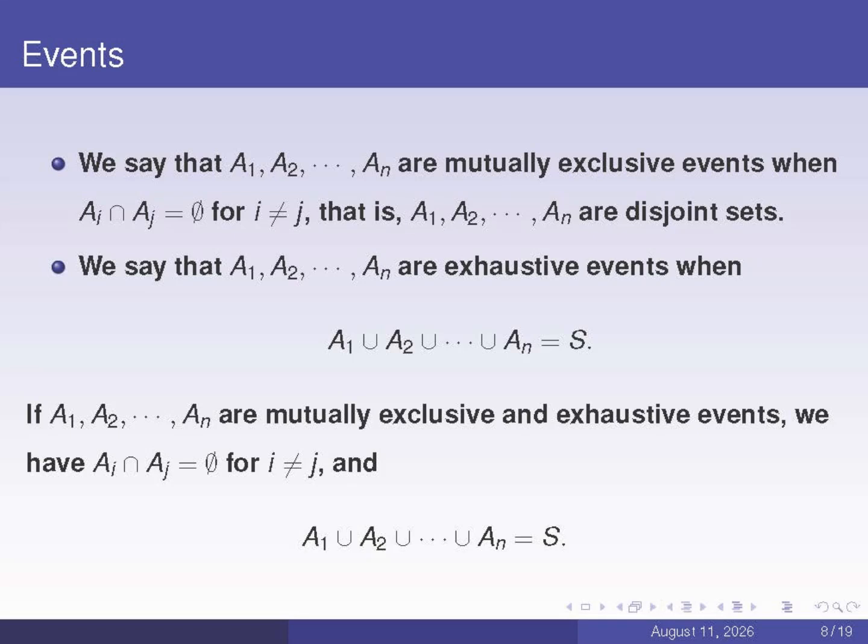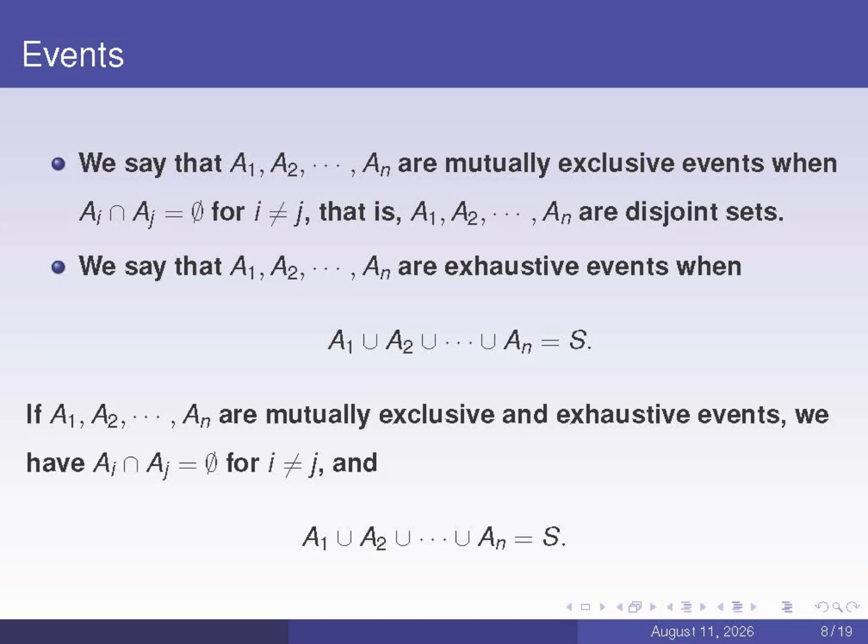We say that a collection of events A_1, A_2, ..., A_n are mutually exclusive events when the intersection of A_i and A_j is an empty set for i not equal to j. In other words, A_1, A_2, ..., A_n are disjoint sets. If the union of all A_1, A_2, ..., A_n equals the entire sample space S, we say that this collection of events are exhaustive events.